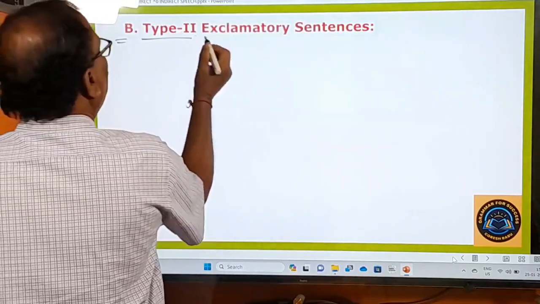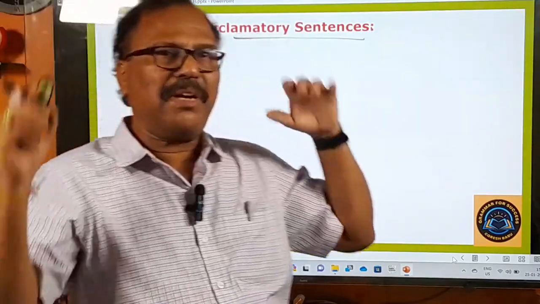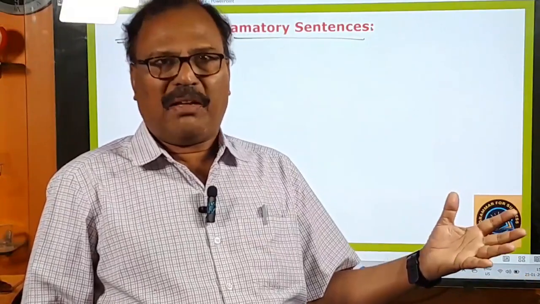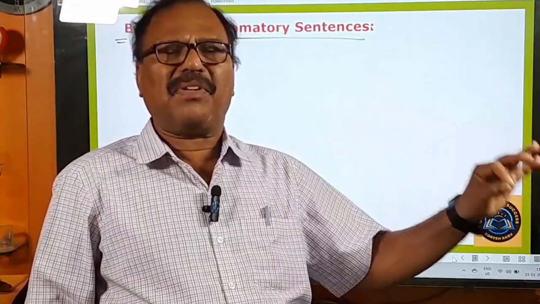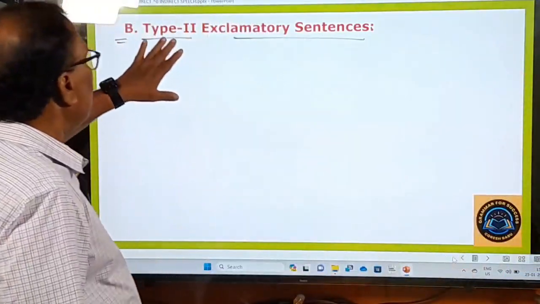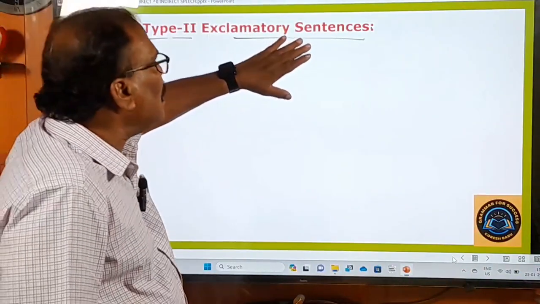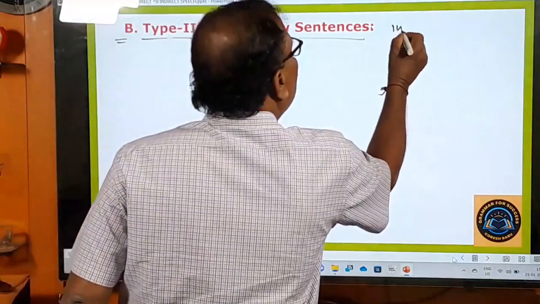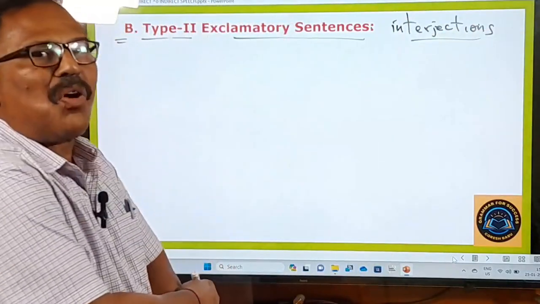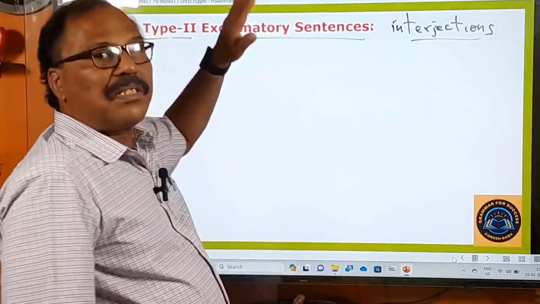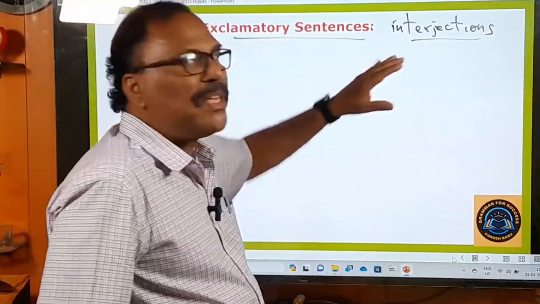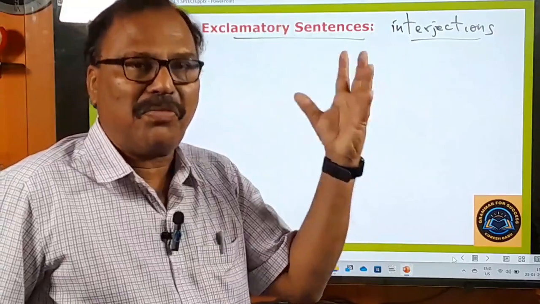And now the type 2 exclamatory sentences. Type 1 exclamatory sentences means the real exclamatory sentences which begin with what or how. Generally, the real exclamatory sentences begin with what or how and end in the exclamation mark. But this type 2 means exclamatory sentences that begin with interjections. You know very well, interjections means words expressing some sudden strong feelings. An exclamatory sentence is a sentence that expresses some sudden strong feeling, but interjections are words that express some sudden strong feeling.